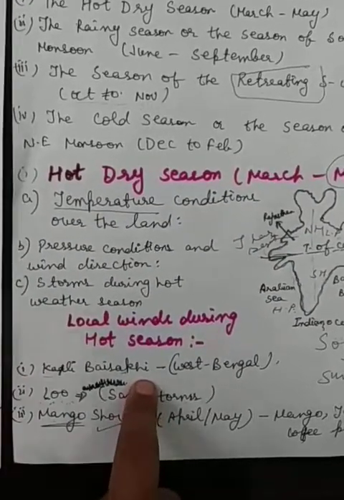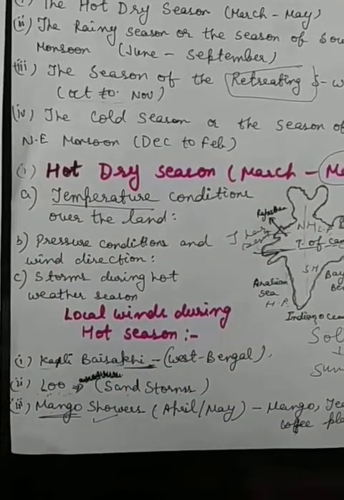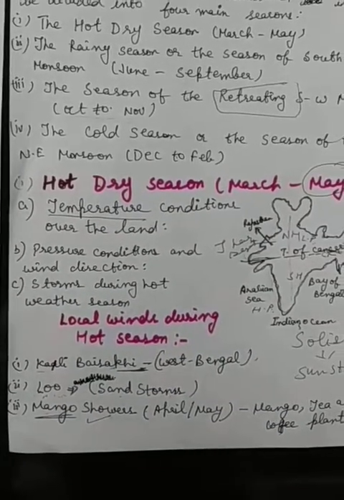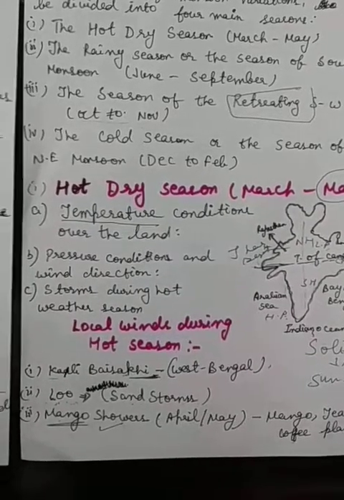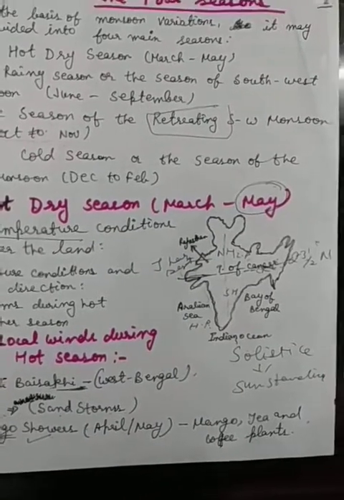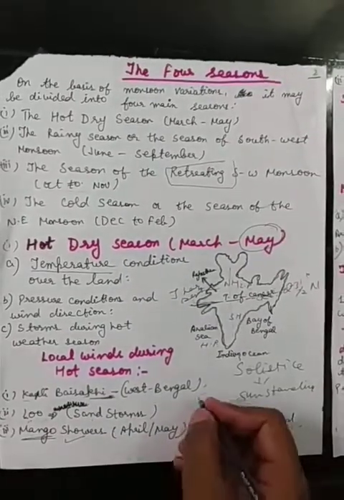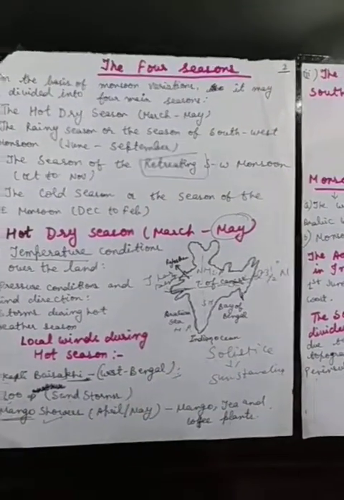They are also called nor'westers, because they usually blow in the northwest direction. These winds are accompanied by thunderstorms and bring heavy rainfall. This rain in the months of April and May is also good for tea and coffee in Assam, and for jute and rice in West Bengal.